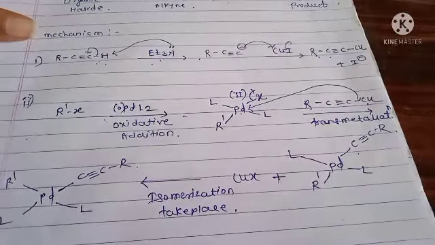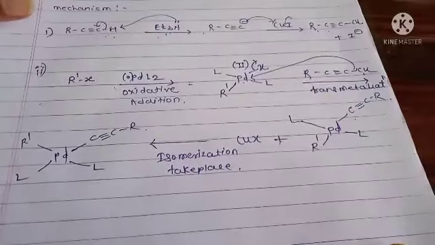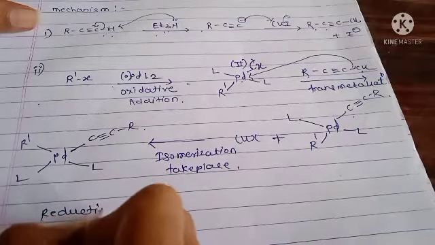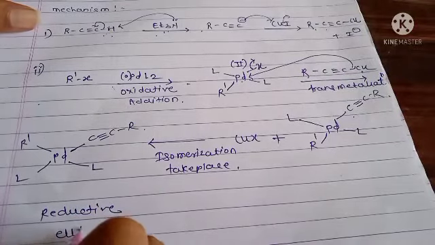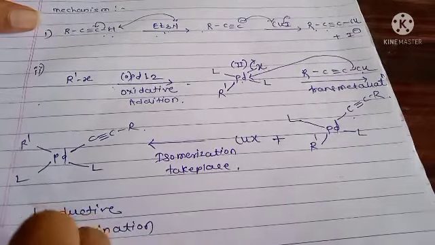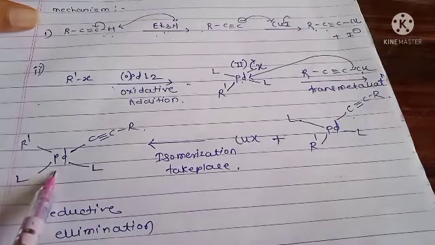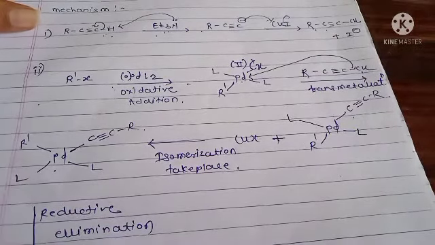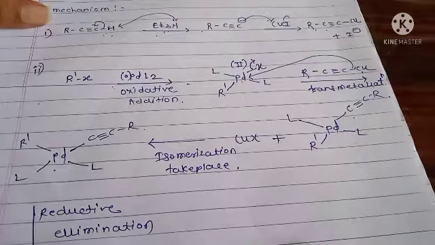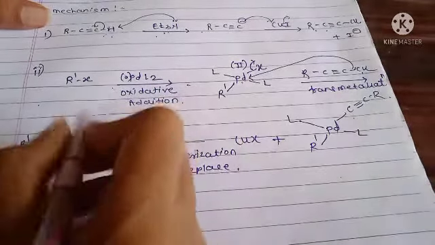Now the next step is the reductive elimination. Here the palladium(II) is converted into palladium(0).